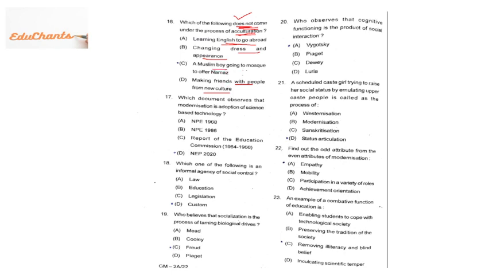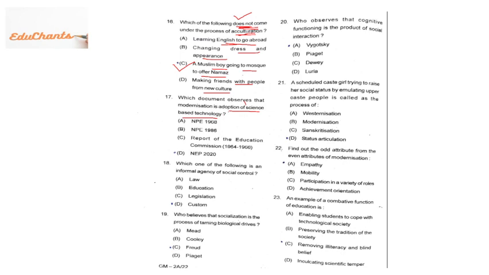But a Muslim boy going to the mosque to offer namaz, if a Muslim guy is going to the mosque for namaz, then it is his culture, it is enculturation. So it is not acculturation. Right answer is C. 17th question, which document observed that modernization is adoption of science-based technology?